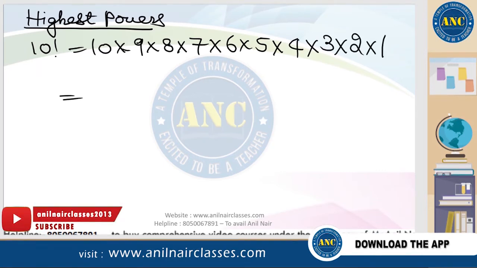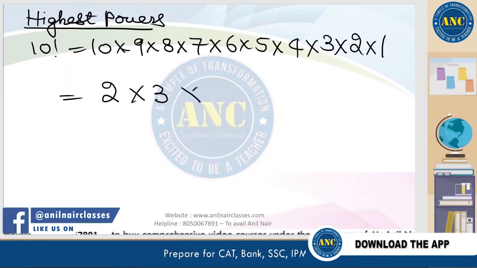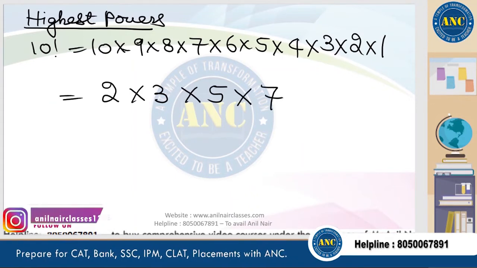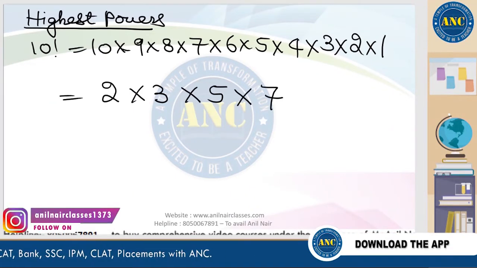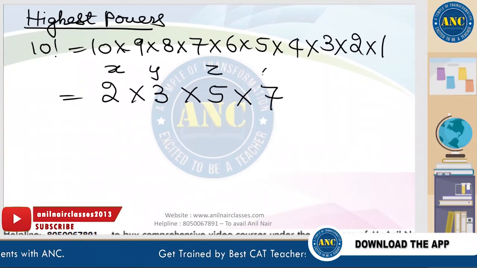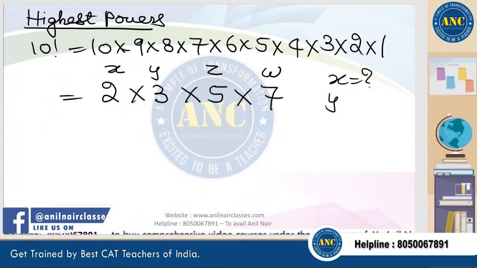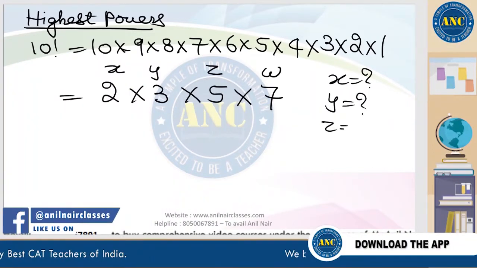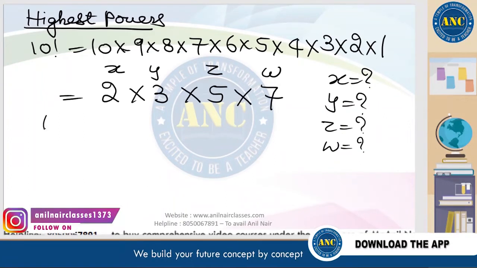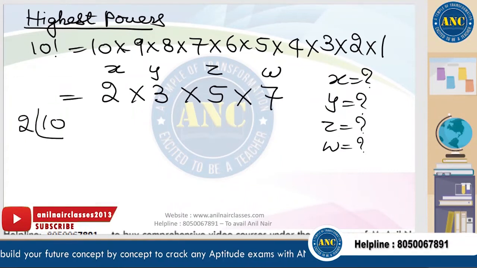What are the prime numbers from 1 to 10? 2 is a prime number, 3 is a prime number, 5 is a prime number, 7 is a prime number. We have to find out the values of x, y, z and w. So what we will do is successive division. First I will divide by the prime base for which the highest power is required.